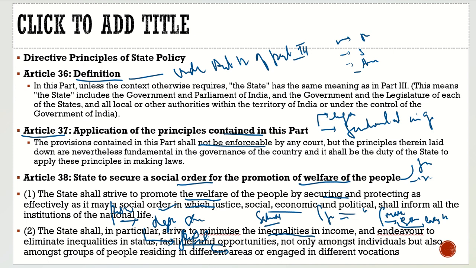So definitely the profit will go to him. And there are two reasons. First, it is not enforceable. Even though there are acts with respect to the minimum wages or the equal salary, they still cannot claim it because I'm a private individual. My whole focus, my whole business is dependent on what? It is dependent on profit.